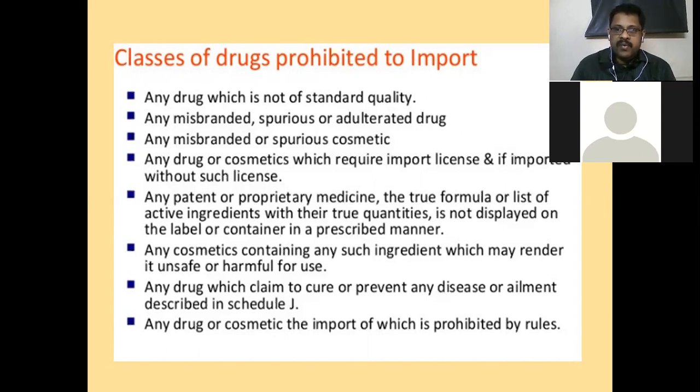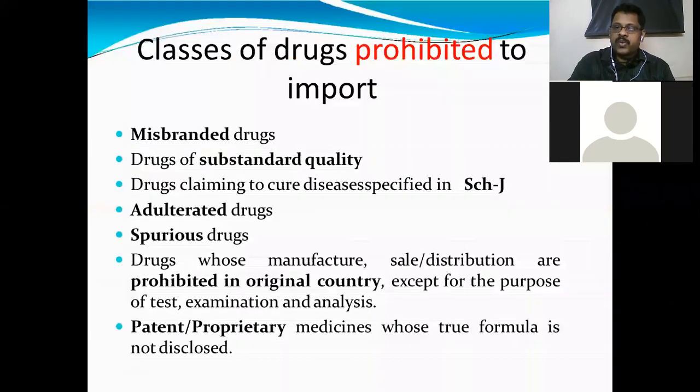Simply by one word, Schedule J in the Act, they will prevent all the substances which are claimed to cure such diseases; they will not be allowed for import. That's all. So any drugs or cosmetics, the import of which is prohibited by rules, will not be allowed for import. So these are the classes of drugs prohibited to import as per Drugs and Cosmetic Act.